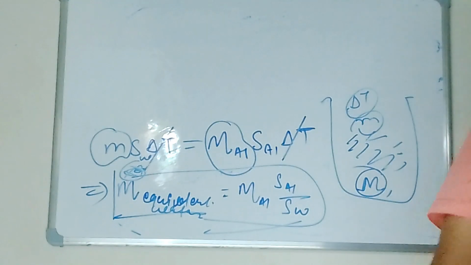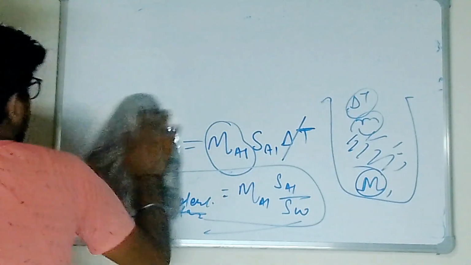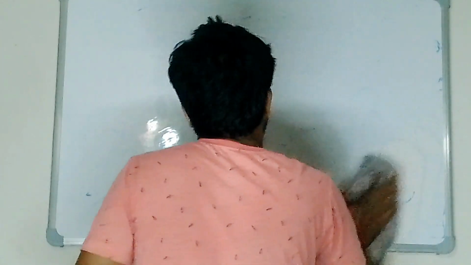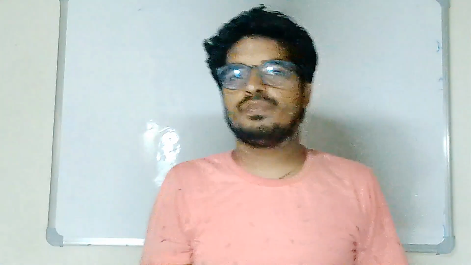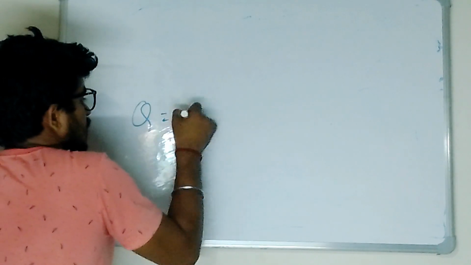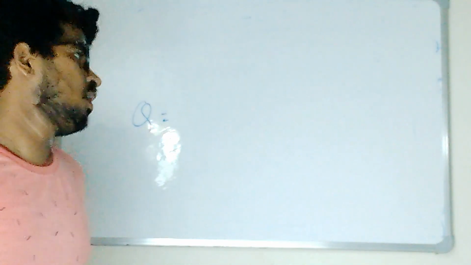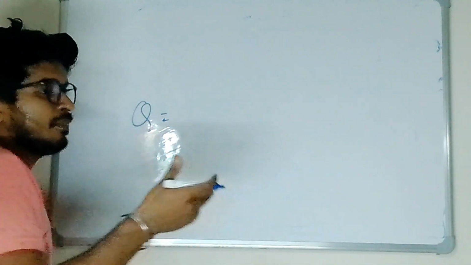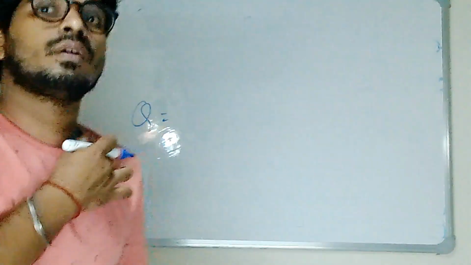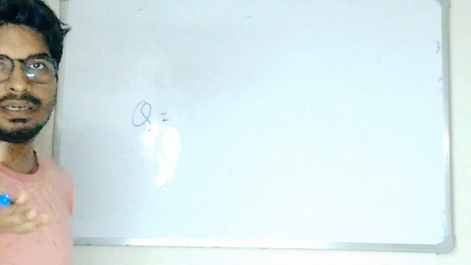So this is one concept. Another concept we have to cover over here. Suppose I had given Q amount of heat to the water, so I raise the temperature of water from 10 degrees Celsius to 20 degrees Celsius, delta T temperature.